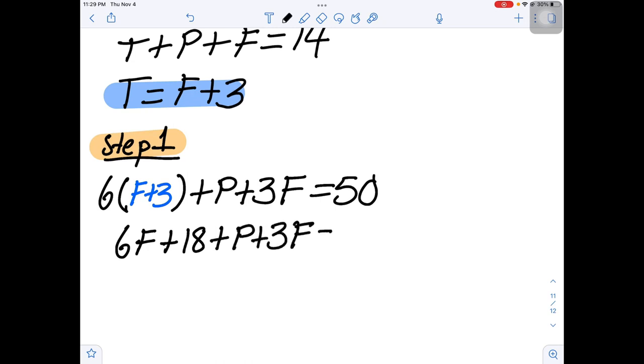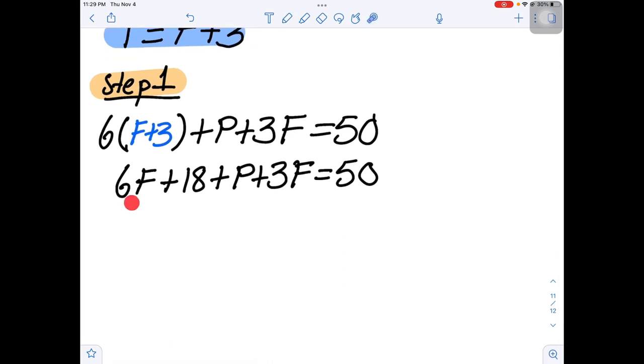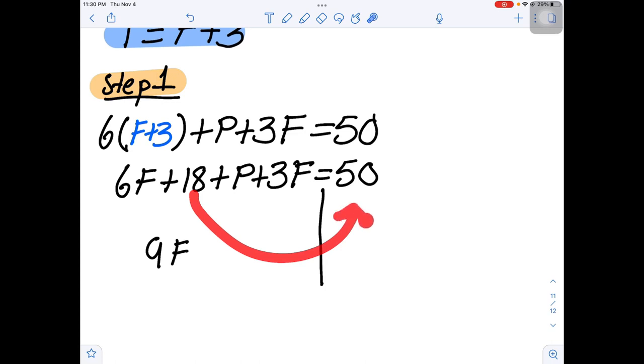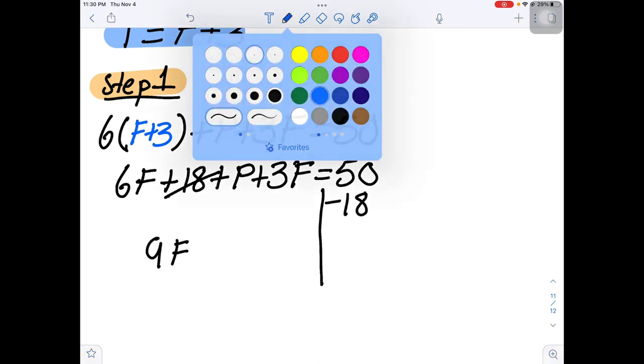Okay? So how many F's do we have? We have 6F here. Well, first of all, I'm going to draw my line of separation here. Well, I have 6F and 3F. That gives us 9F, right? So we have 9F. And then this 18 has got to come over, and it's going to come over as minus 18. So I'm going to cross it out, and I'm going to say minus 18, just like this.